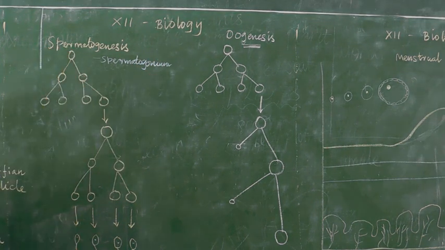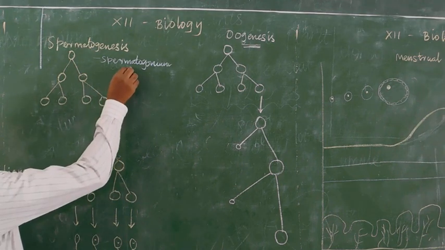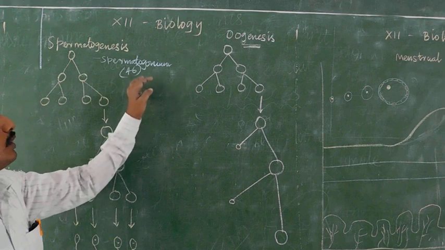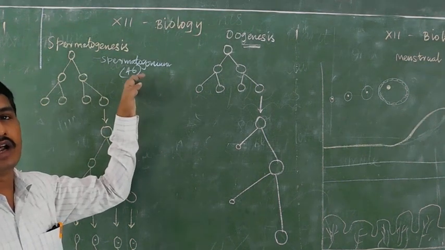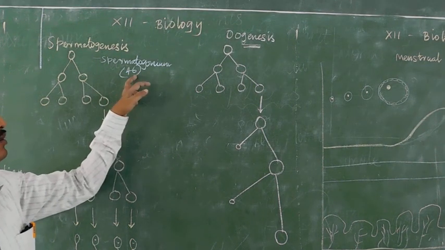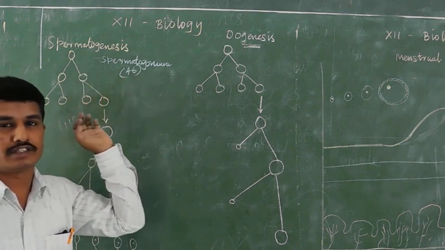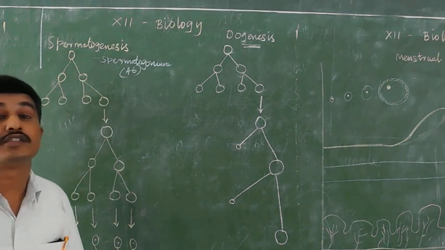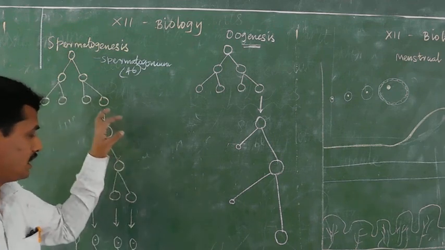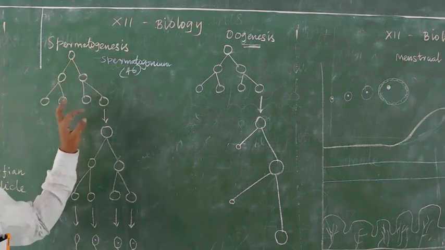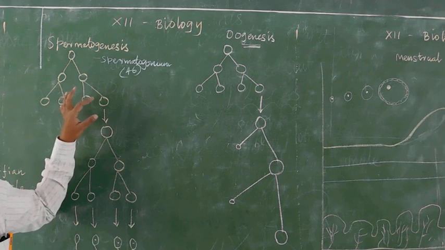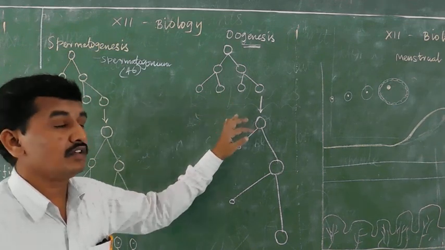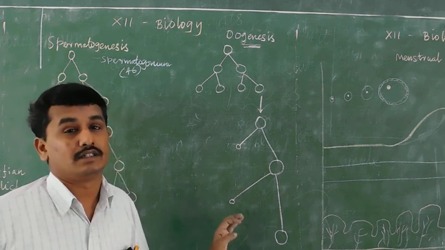Each cell of spermatogonium contains 46 chromosomes. Actually, it's 2n in number. You know, diploid and haploid. Spermatogonium is a diploid structure which is present inside the testis. This is a schematic diagram. These events occur inside the testis, and these events occur inside the ovary.